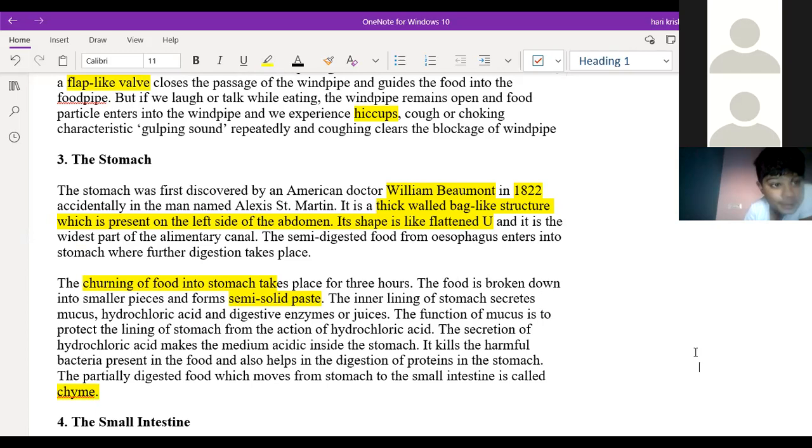Any doubts in this? Whatever the partially digested food is coming from the mouth to the esophagus, that is called bolus. And whatever the partially digested food from the stomach to the small intestine is called chyme. Don't confuse these two terms.